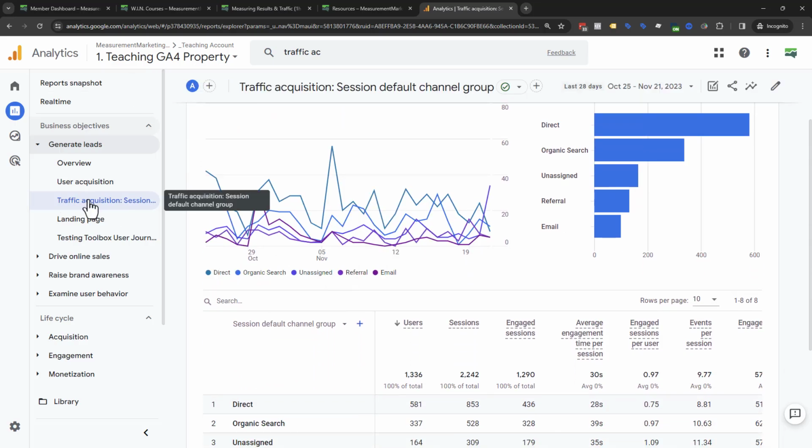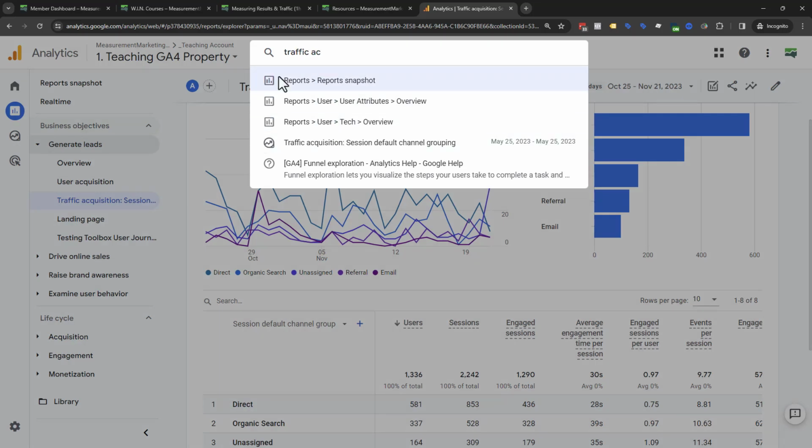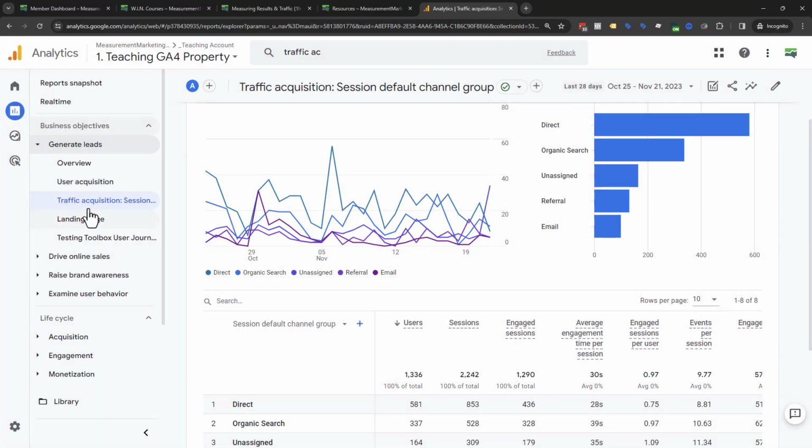Now, this is the traffic acquisition report. This is the one I feel is the most useful for this. So we're going to use this. You can also just search up here, traffic acquisition, to pull it up if you can't find yours. But here I've got ours pulled up.